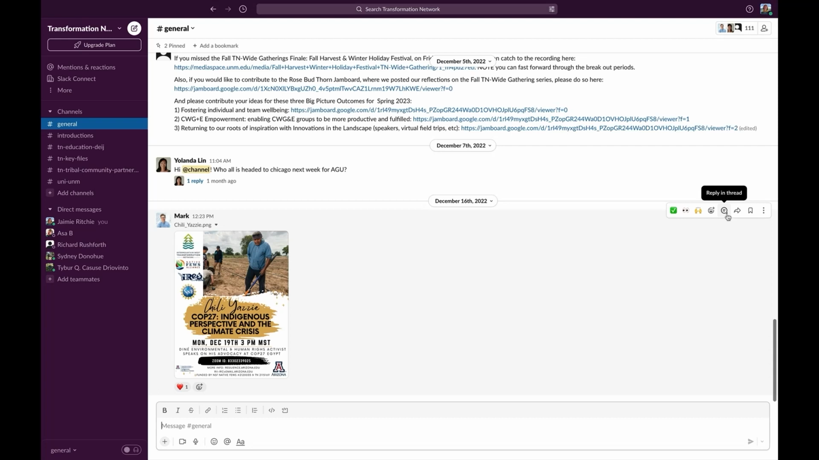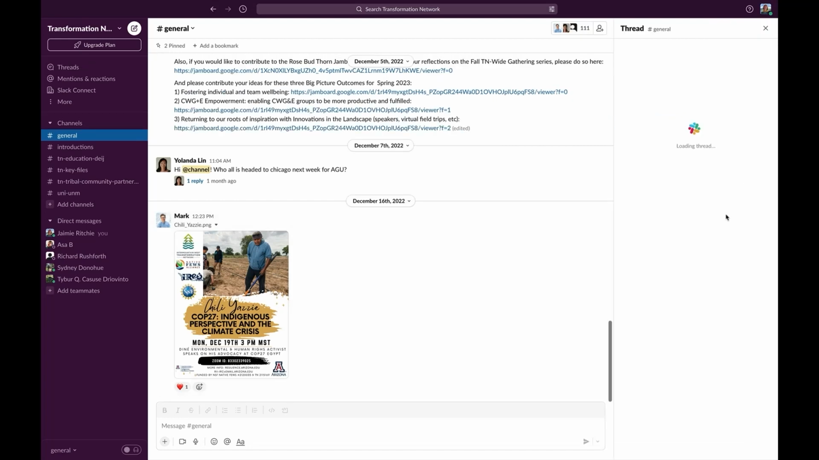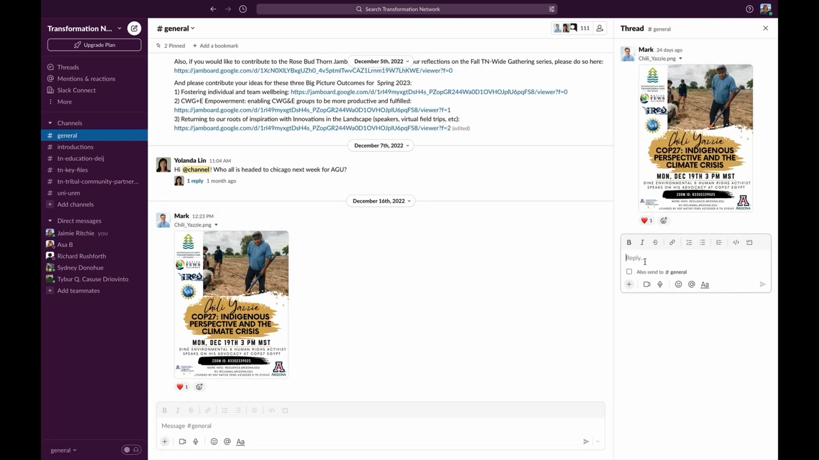First thing is this little message bar, which says reply in thread. This is a great way to reply to a message without giving everybody a message about what you may be doing. You can click that button, and then you can write a message that is a direct response to the post that is there. If it's something about the post that you also want to share with others, you can press also send to #general, and it will post to the main channel as well.